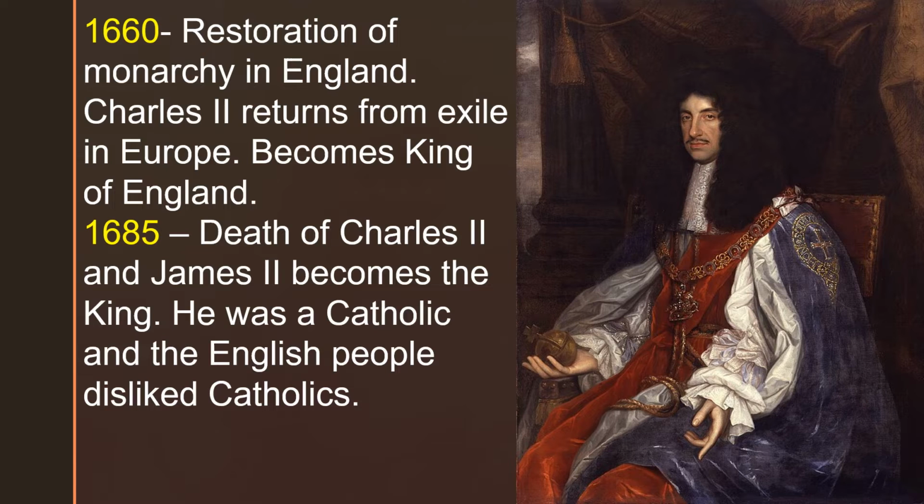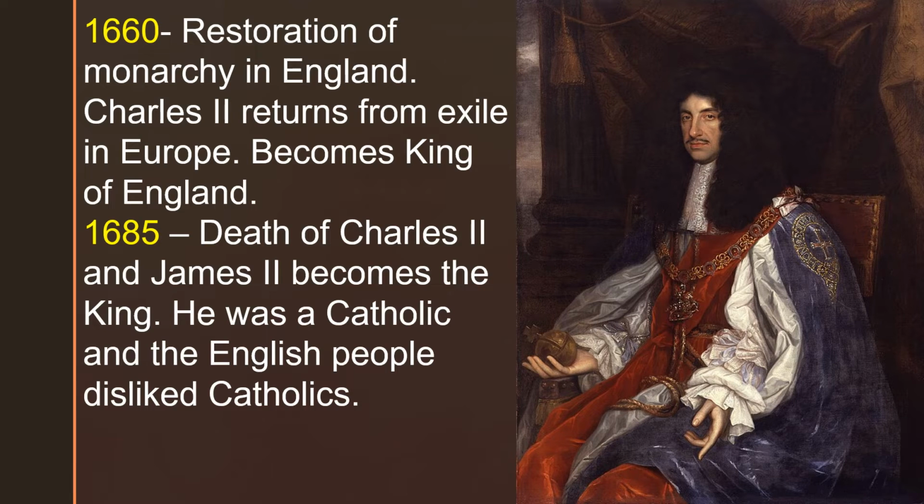England was under Puritan rule and Oliver Cromwell was the Lord Protector of England. With the death of Charles I, monarchy had come to an end in England. So that was quite a long period when England was a protectorate. It was under Puritan rule and it was a commonwealth.